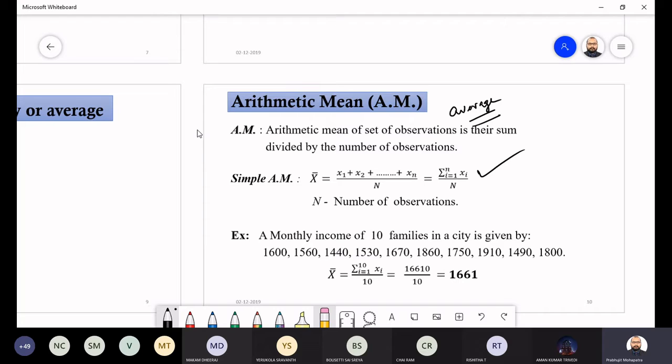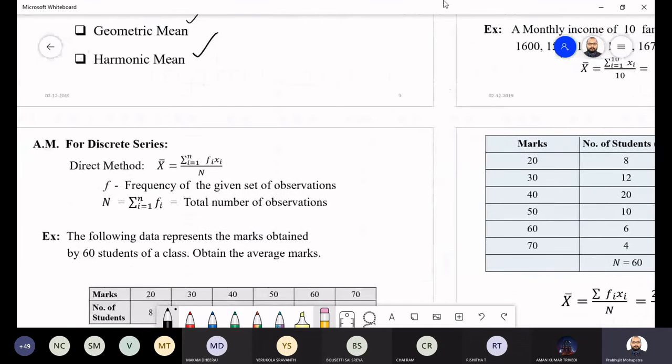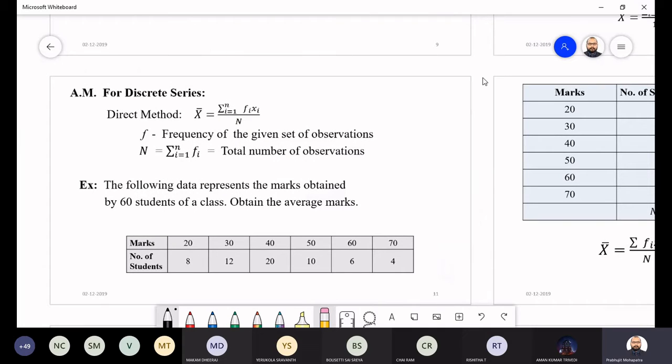For example, 10 family members are there, and their monthly income is given. What is the mean or average of their income? You take the sum of all these numbers, divide by 10, and that is the mean or average. You know those things. Now this is about the arithmetic mean for the discrete frequency series. The discrete data are there, and their frequencies are also given: 8, 12, 20, 10, 6, 4.